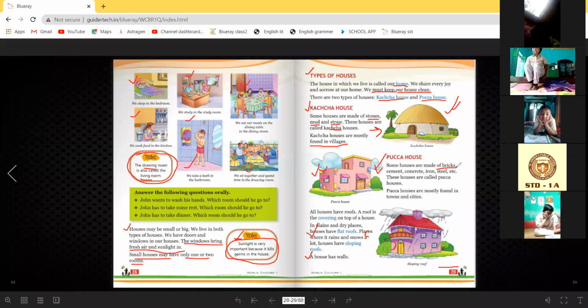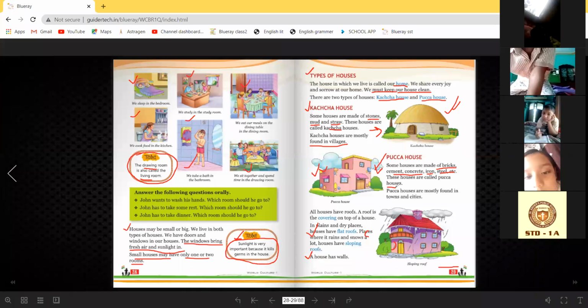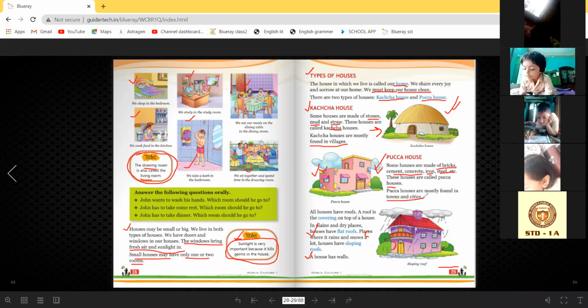Now pakka houses. Some houses are made of bricks. Bricks mean eat, cement, concrete, iron, steel, etc. These houses are called pakka houses. Pakka bari, pakka houses. Pakka houses are mostly found in towns and cities. We can see pakka houses in towns and cities.